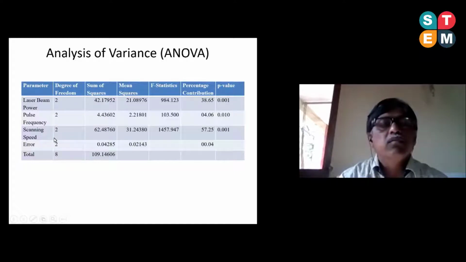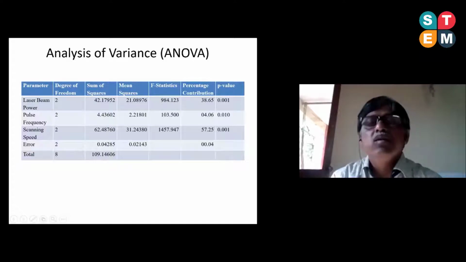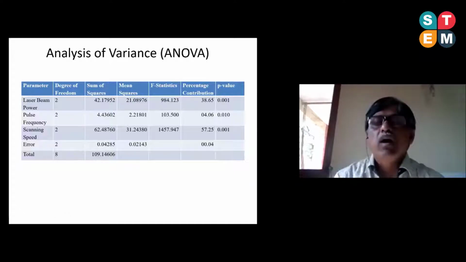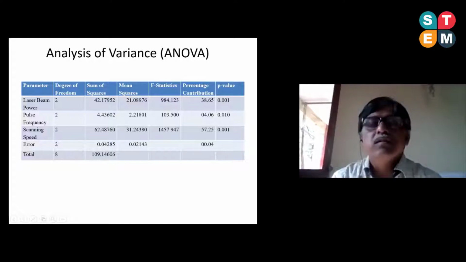That is 8. So there will be the error also, the 2. From this, we have observed also the sum of squares. These are the corresponding values of the sum of squares. Similarly, the mean of squares, which we have divided by 2 because the degree of freedom is 2. Then the F statistics value we have also observed. After that, the percentage contribution is the main factor to go for the ANOVA. We have to see how much it is affecting our response.